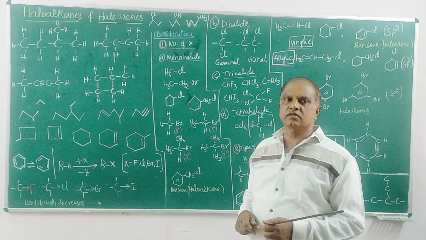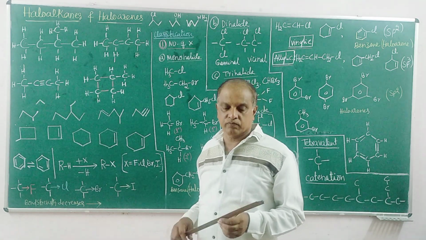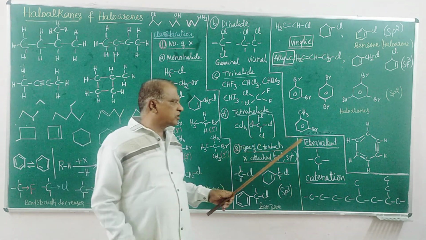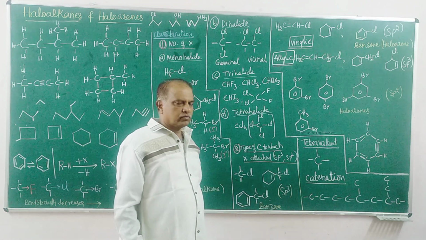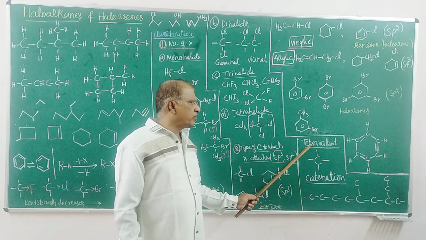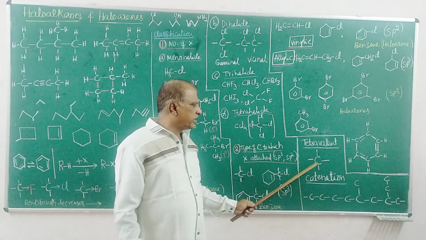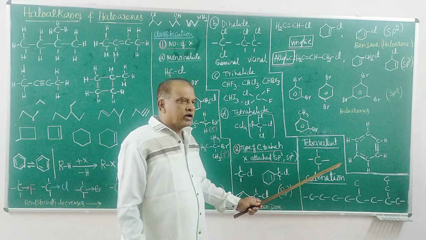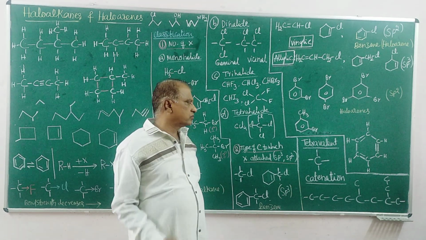What is the reason for this? The reason is a remarkable property of the carbon atom. What is that remarkable property? Carbon is tetravalent and shows catenation. What is meant by tetravalent? Tetravalent means each carbon atom in the molecule has a tendency of forming four chemical bonds.